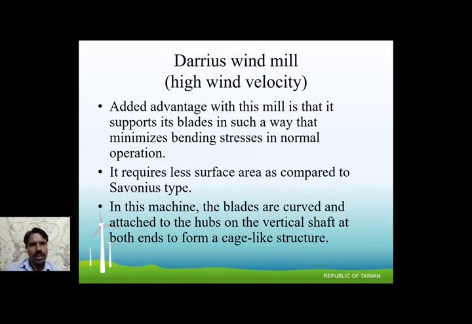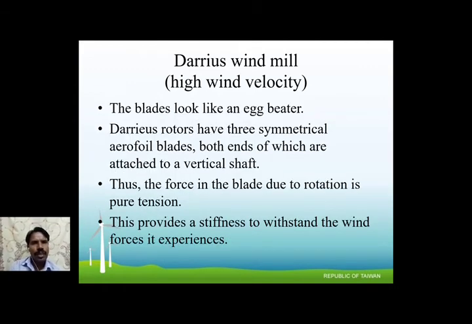In this machine, the blade is curved and attached to the hub of the vertical shaft, with both ends forming a cage-like structure. The blades look like an egg beater. The Darius rotor has three symmetrical aerofoil blades, both ends of which are attached to the vertical shaft. The force on the blade causes rotation by pure torsion, which is converted to mechanical energy.